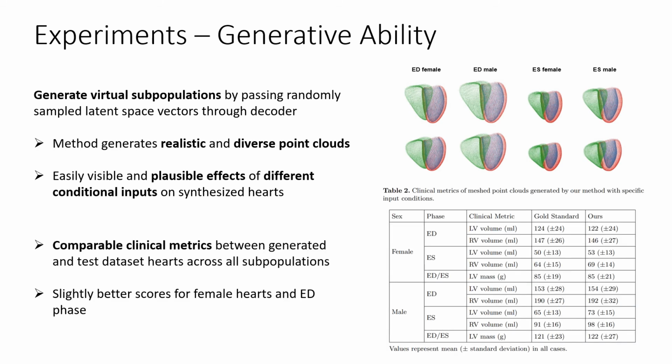In order to evaluate the quality of the synthesized hearts from a clinical perspective, we convert both the generated point clouds and the gold standard point clouds from the test data set to meshes using the ball pivoting algorithm and calculate commonly used clinical metrics. We find comparable values between generated and gold standard anatomies for all clinical metrics and across all subpopulations. The metrics for female hearts and hearts at end diastole show a closer alignment with the gold standard than male hearts and hearts at end systole.